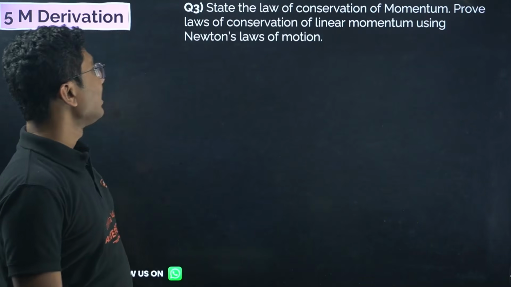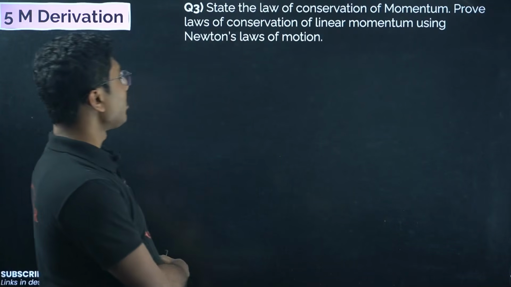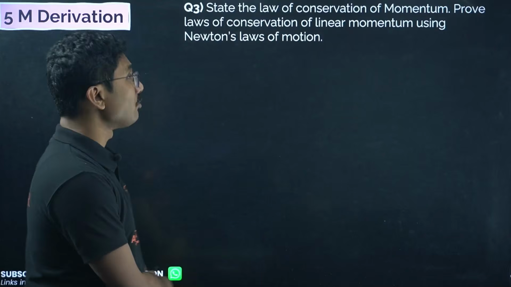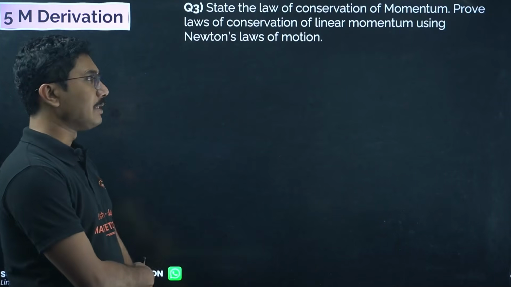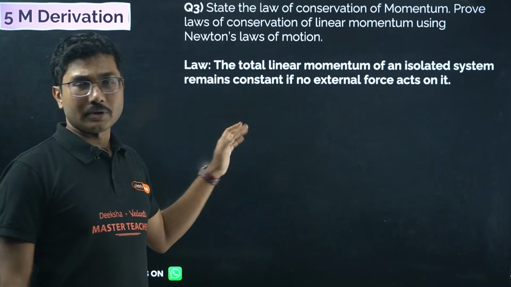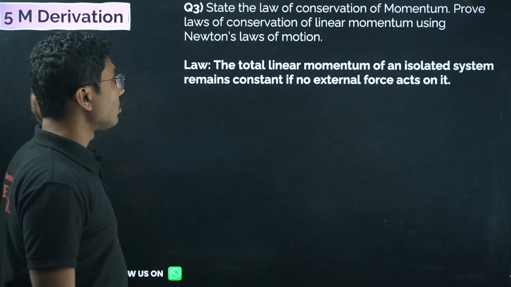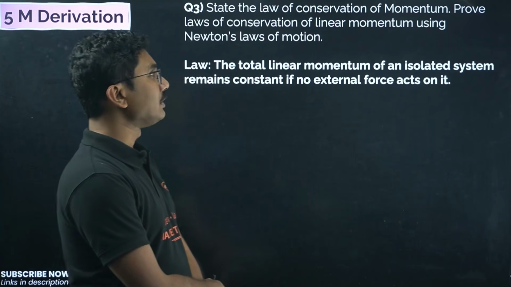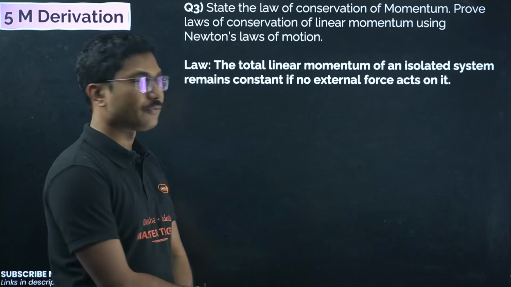Okay, now next: state the law of conservation of momentum. Prove the law of conservation of linear momentum using Newton's laws of motion. Another very common, very interesting, important question. So first of all, you have to mention the law. You have to mention the law, and it is compulsory. If you don't mention it, 1 mark will be deducted. The total linear momentum of an isolated system remains constant if no external force acts on it.